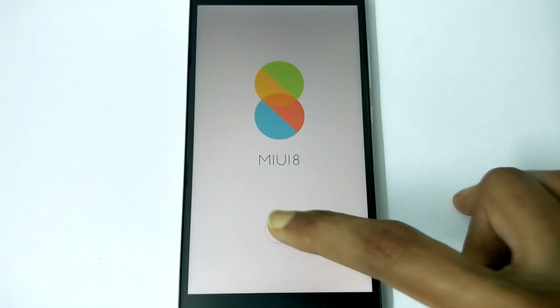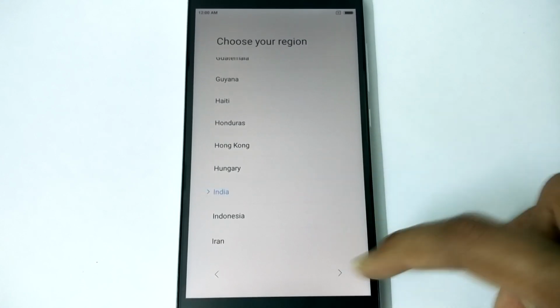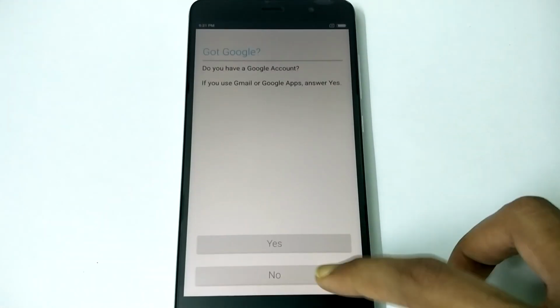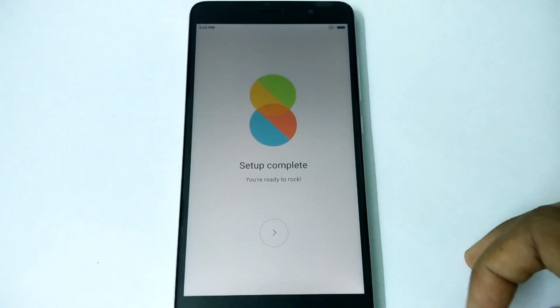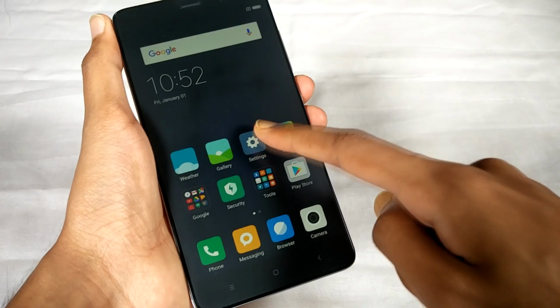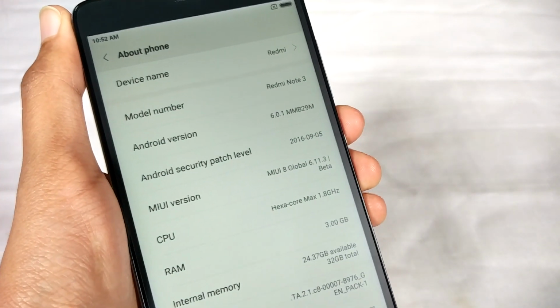So that's it. Now you have MIUI 8 based on official Android Marshmallow, fully working on your Redmi Note 3.